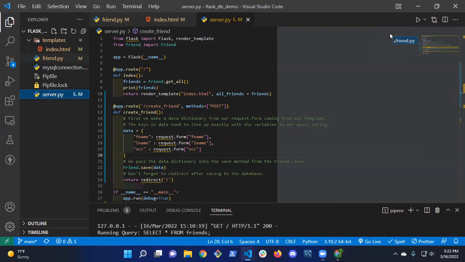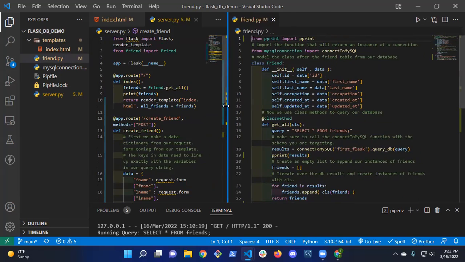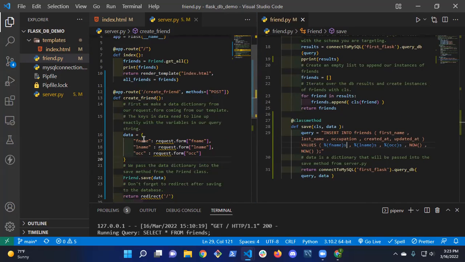So in our friend.py, we have this query, right? That's expecting, and we're using this syntax, the percent sign, and then the variable goes between the parentheses and the S signifies that it's a string, right? So F name, L name, OCC corresponds to this dictionary, F name, L name, OCC.